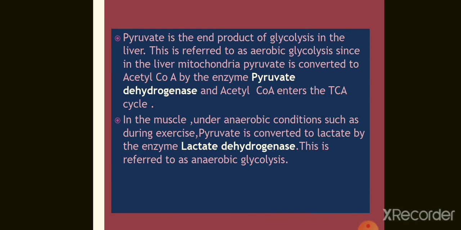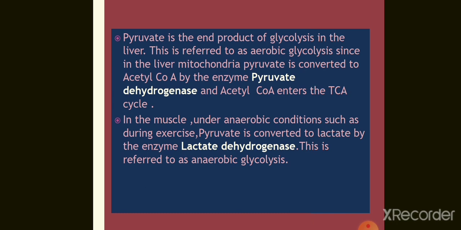So the end product, that is pyruvate, in case of aerobic glycolysis, in the liver mitochondria is converted to acetyl-CoA by the enzyme pyruvate dehydrogenase, and this acetyl-CoA further enters where? To the TCA cycle, that is the tricarboxylic acid cycle.